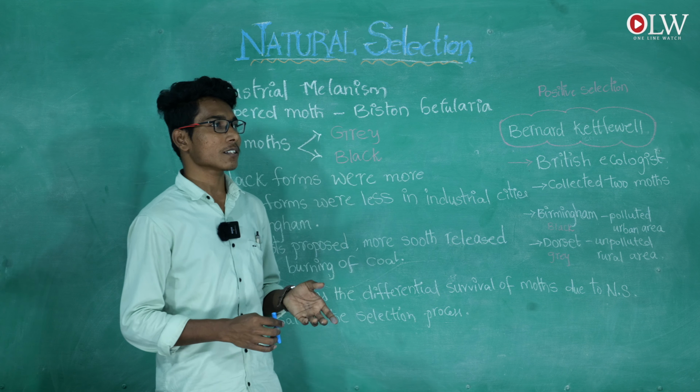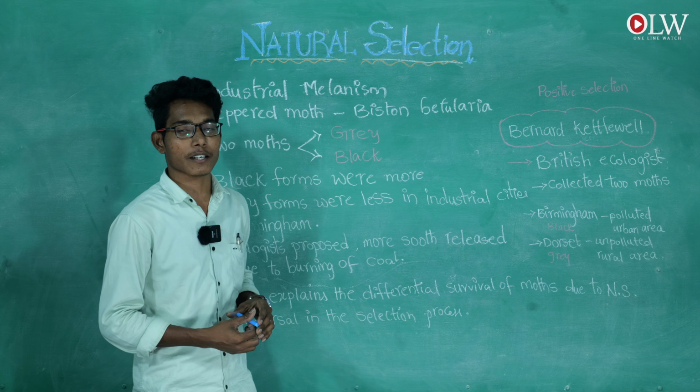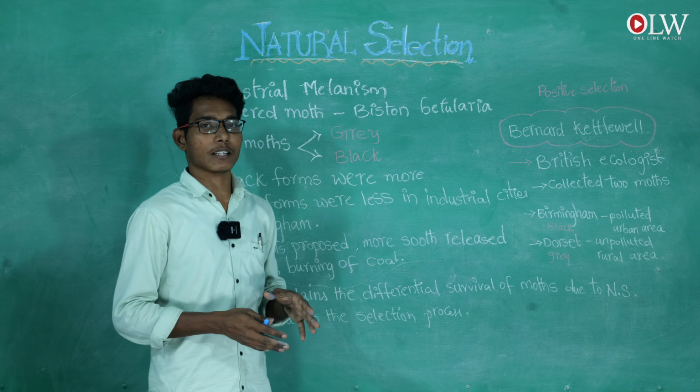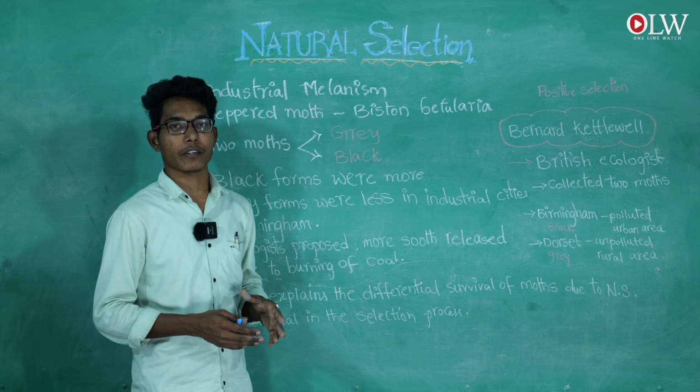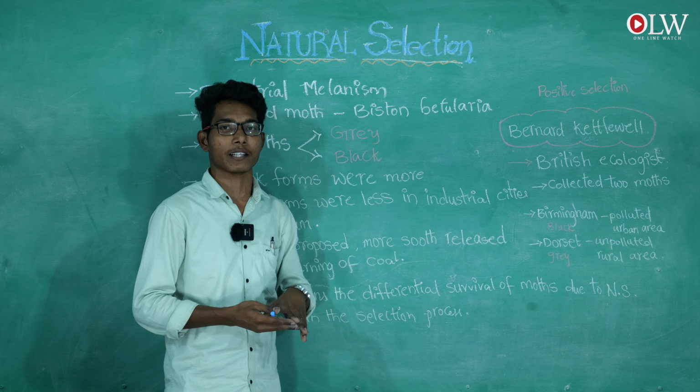Natural selection is also known as industrial melanism. It was proposed in the 1850s by biologists, and the British ecologist Bernard Kettlewell worked with the two moths, black and grey.